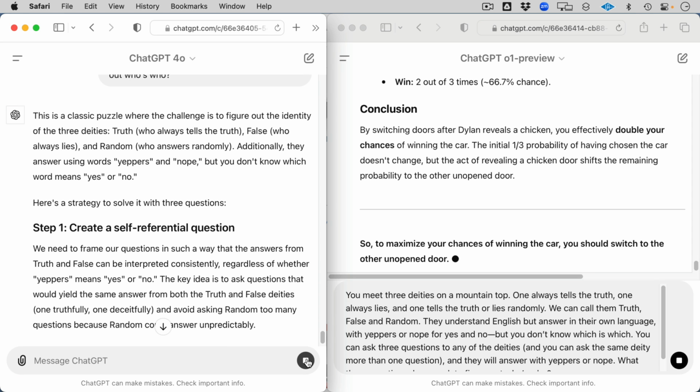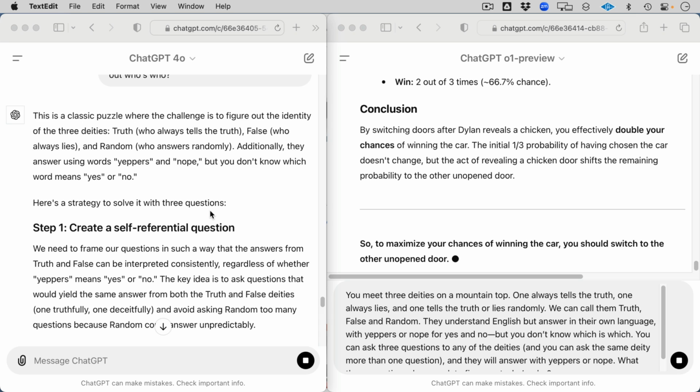They understand English, but answer in their own language with yeppers or nope. I kind of changed that part. So yeppers or nope, for yes and no, but you don't know which is which. You can ask 3 questions to any of the deities, and you can ask the same deity more than 1 question, and they will answer with yeppers or nope. So what 3 questions should you ask to figure out who's who?